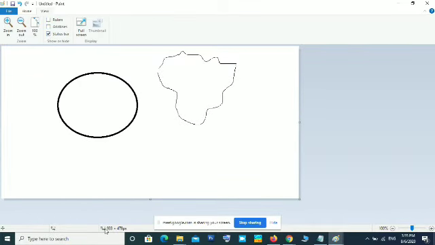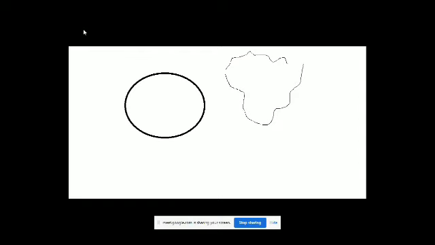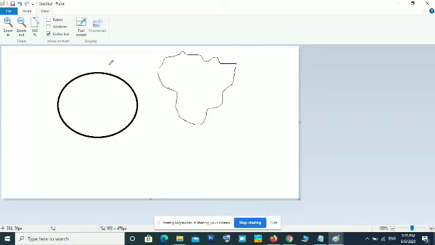Status bar, you can see a status bar on the bottom. If you uncheck this status bar, that status bar also will disappear. Okay, these are related to views. Then you can see full screen. Full screen means no tabs will be there, no menus will be there. Only the picture will be visible on the screen. When you press the Escape key, this full screen will be cancelled. Now you can see the thumbnail view also.